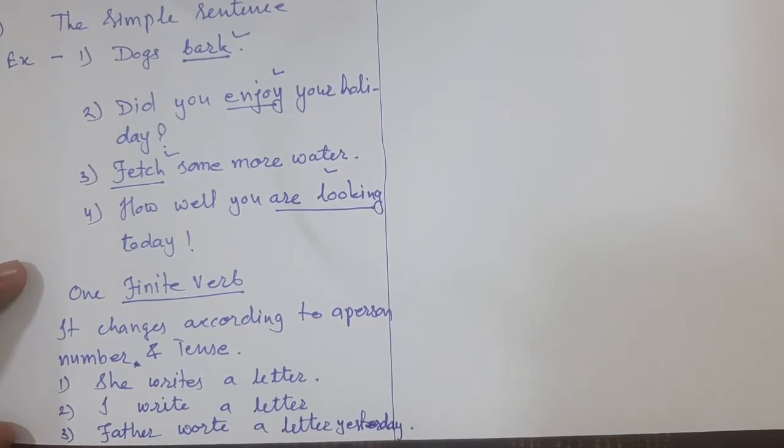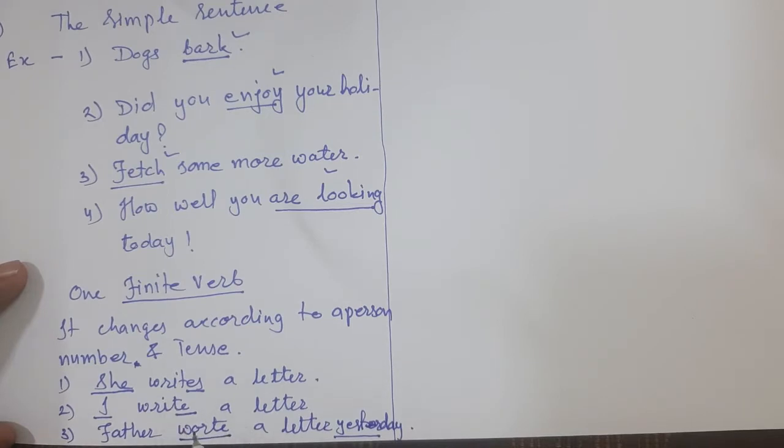See here, if person changes, the verb changes. She is the third person, so the verb takes the es form. Then for the first person, I, the verb does not take es. And yesterday means it is past tense, and because of that the verb changes.